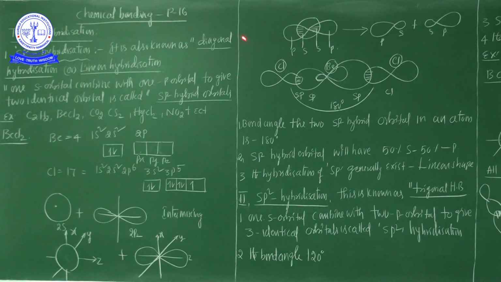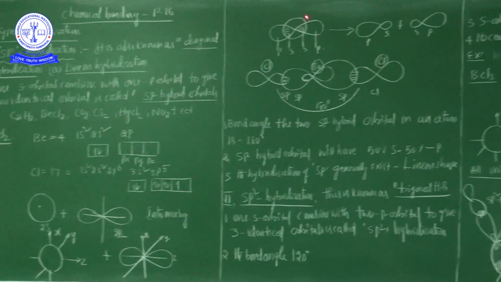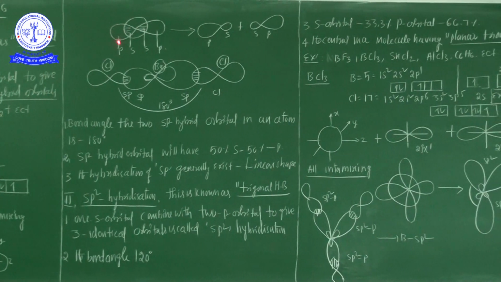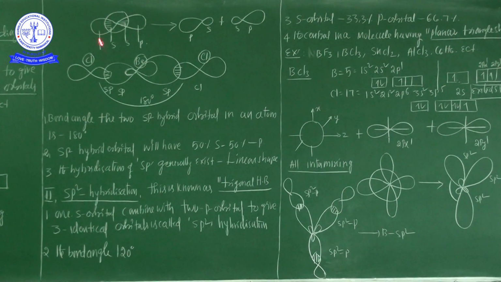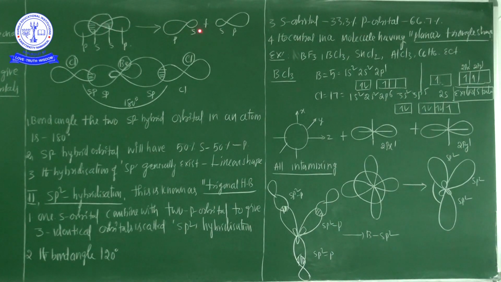Now see here carefully, this is the s orbital and this is the p orbital. The spherically symmetrical s orbital and the dumbbell shaped p orbital are intermixing.